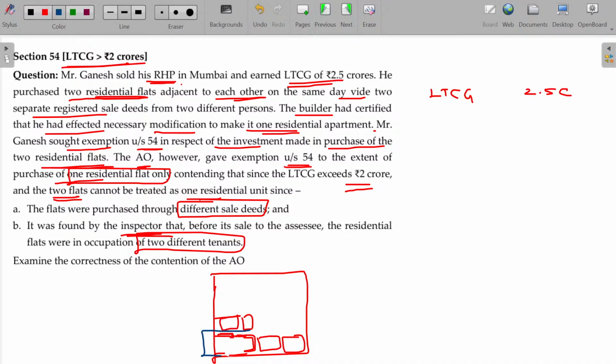The final verdict is in favor of the assessee. You can claim these two; they will be considered as one residential house property only. We have already studied this in income from house property, deemed to be let out and all. If we have 3 or 4 residential units within the same flats and I occupy all the 3 or 4, it will be considered as one only. The same logic will be applicable here also. Two flats merged into one flat and I am occupying this entire thing as my single flat, of course, I can enjoy the benefit. Hope now you will be able to understand this.